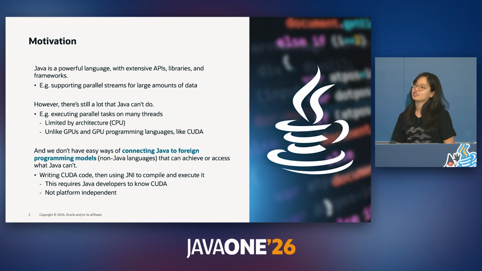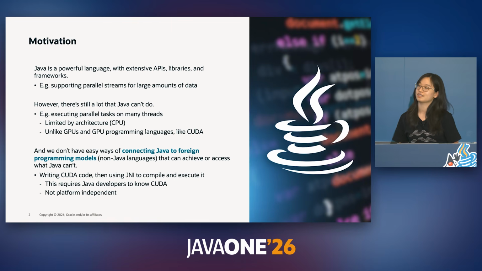I think we can all agree that Java is quite a powerful language. It has extensive APIs, libraries, and frameworks that allow users to do everything from creating machine learning models in Java to consuming large amounts of data through parallel streams. However, there's still a lot that Java can't do. For example, in the case of executing parallel tasks on many threads, we are limited by our CPU's thread count. If we can use something like a GPU instead with its many threads and specialized architecture, it would greatly enhance our data processing capabilities and reduce overhead. But we don't have a good way to connect Java to the GPU.